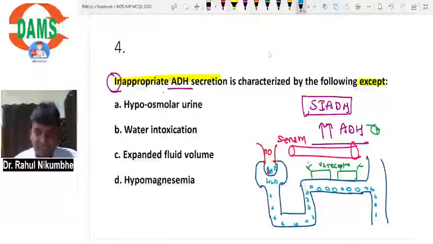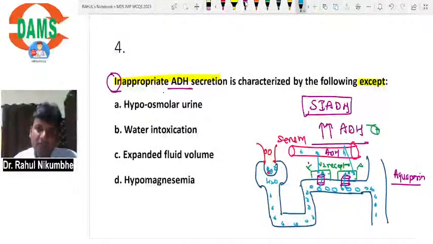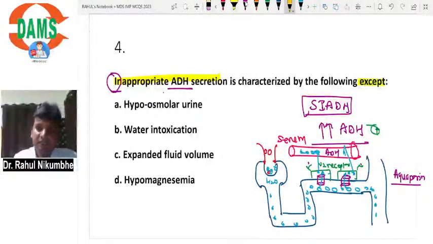If ADH is present in blood, ADH will act on V2 receptors. When ADH acts on V2 receptors, aquaporin channels are formed, and these aquaporin channels will reabsorb the water molecules, and now these water molecules will be added to serum. If ADH is absent, V2 receptors will not be stimulated, and these water molecules will be lost in urine. This is urine.